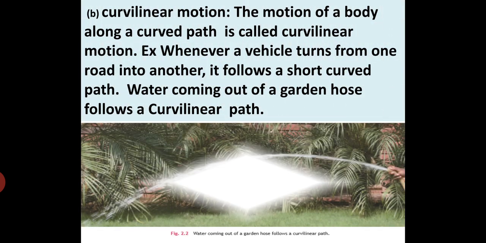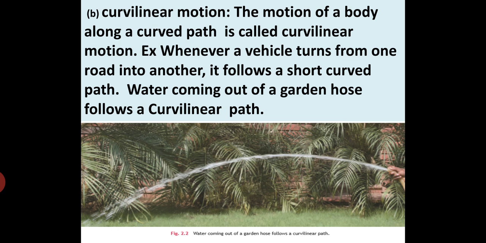So curvilinear motion is the motion of a body along a curved path. Whenever a vehicle turns from one road into another, it follows a short curved path, and that type of motion we call curvilinear motion. The second example you can see here: the water coming out of a garden hose follows a curvilinear path. These are two types of translatory motion: rectilinear, moving in a straight line, and curvilinear, moving in a curved path.